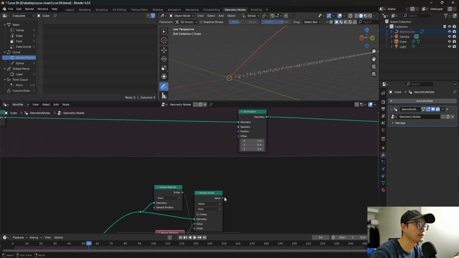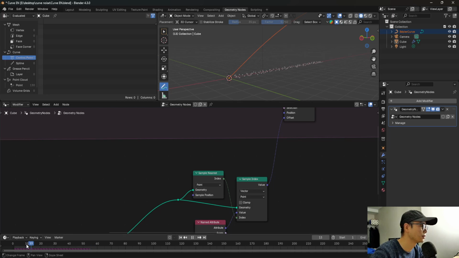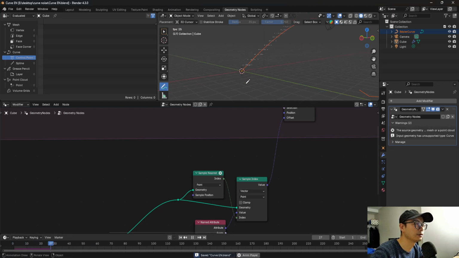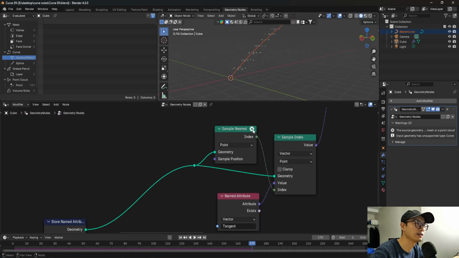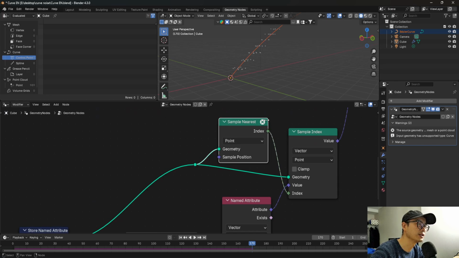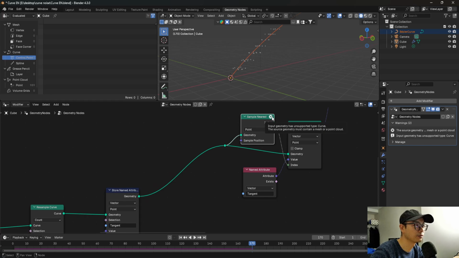So we will need to connect this value to offset, and let's check. You will find it like this. It's not working. There must be something wrong. Yeah, there is something wrong, because check here. There is an arrow symbol here across. So it means it's not working.